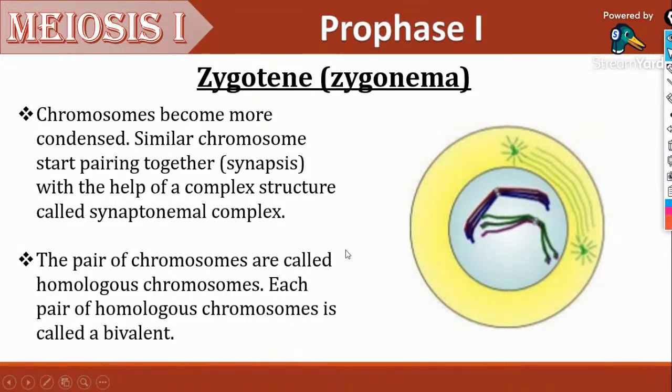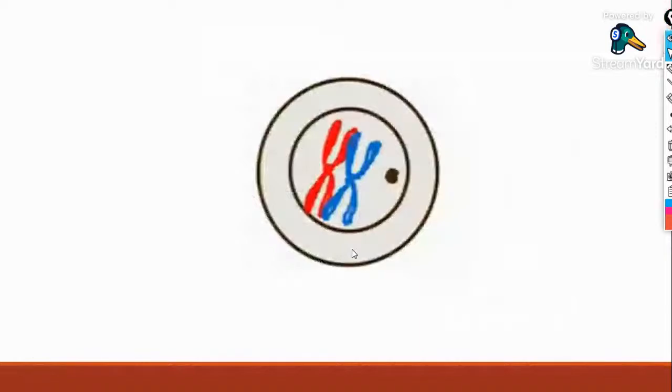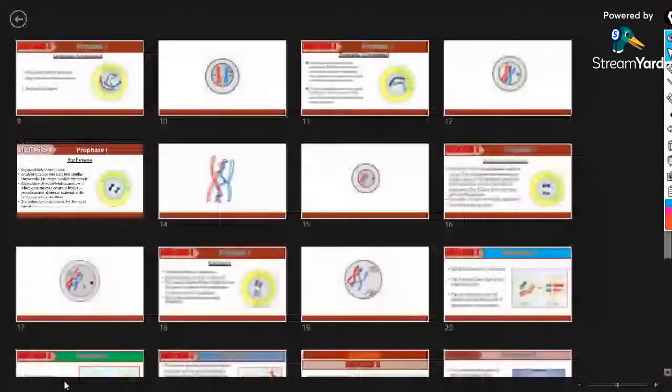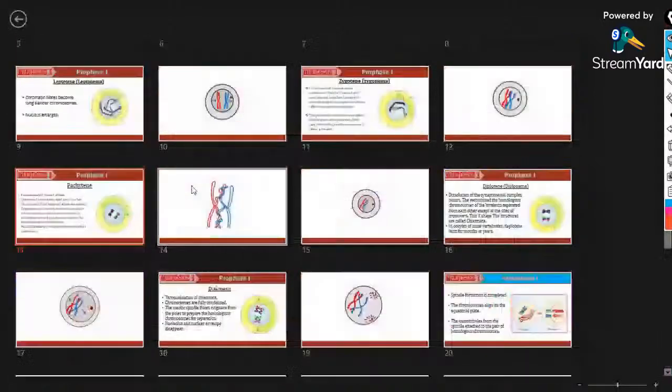We have to study what events are happening in these, and we should understand how it is going on also. That is why we are learning these characteristic events here, because it is asked in the exams also. So is zygotene clear? Is it fine? So that we may move on to pachytene, and after that you have diplotene, diakinesis, then a lot to complete.